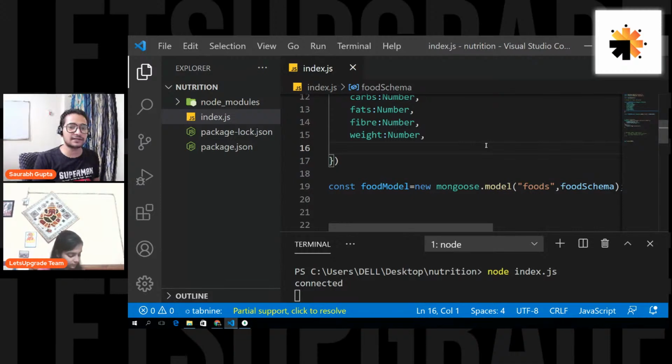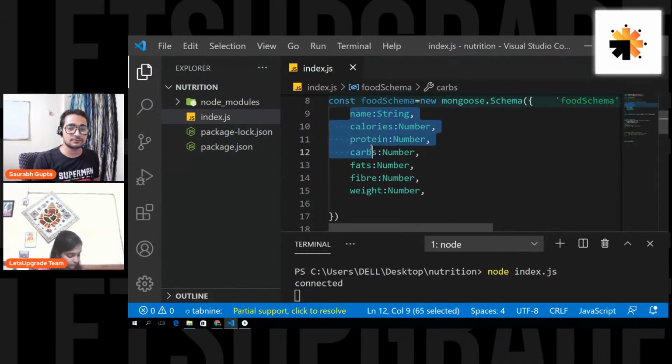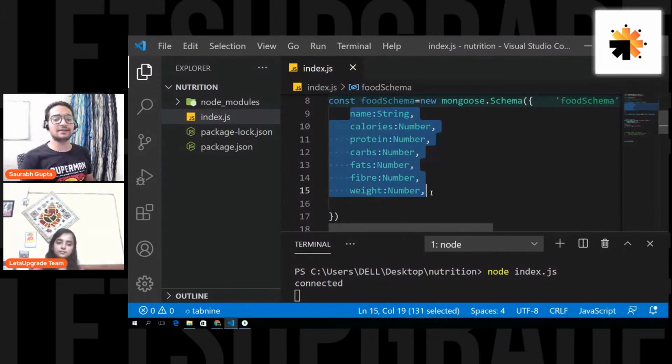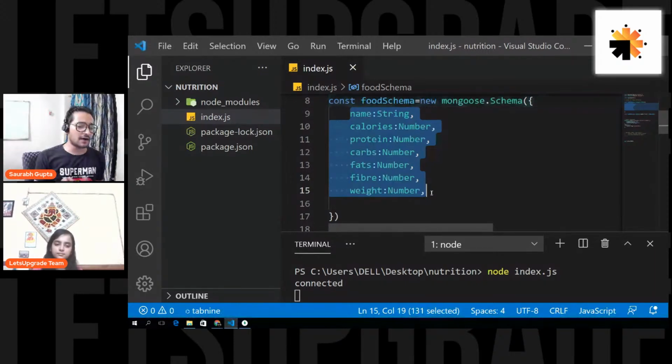When I say that the collection will follow the food schema, that means it will only allow these 7 properties inside the collection and nothing other than this. Right now, we are not using React; we'll use it tomorrow, because right now we are only building the backend. Are we clear, everyone?